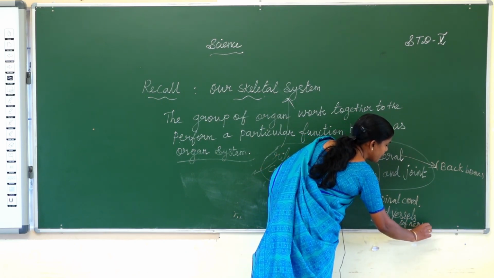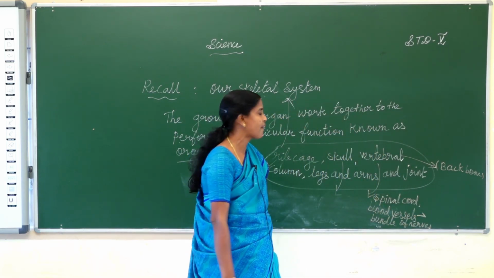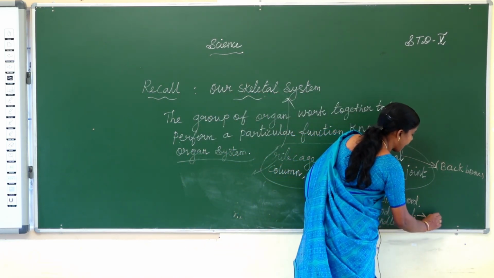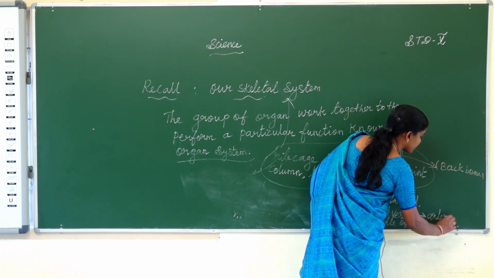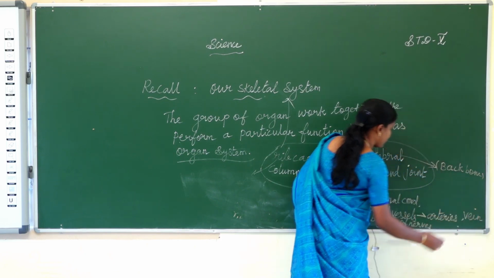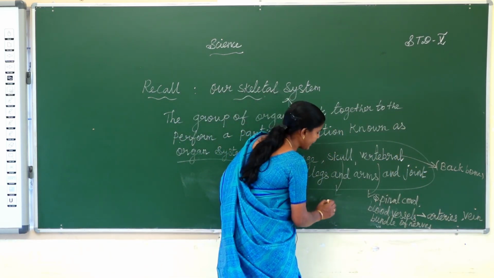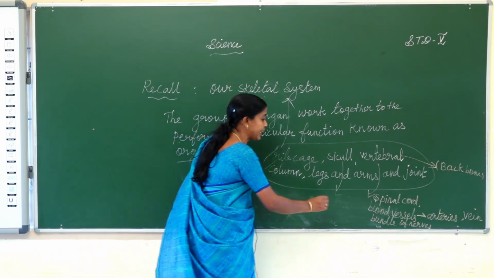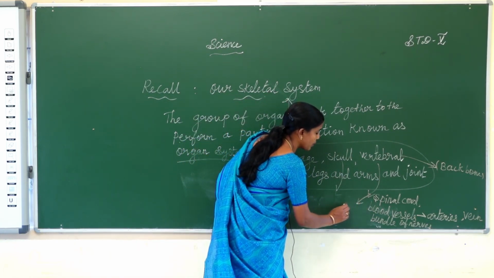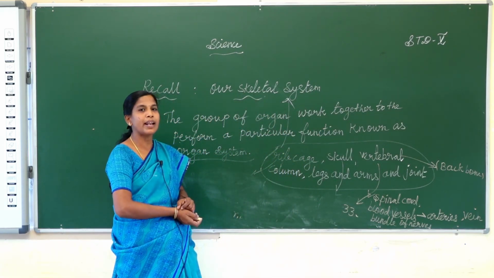There are two types of blood vessels: arteries and veins. The vertebral column has 33 irregular shaped bones.